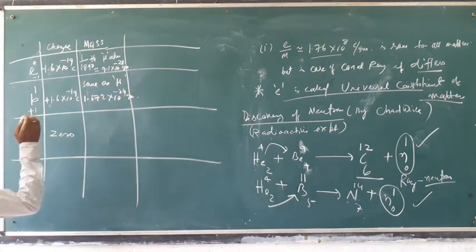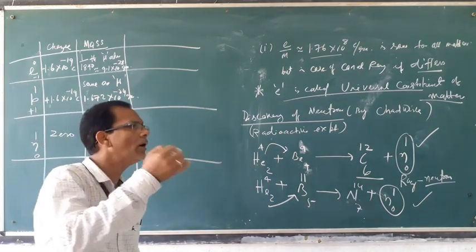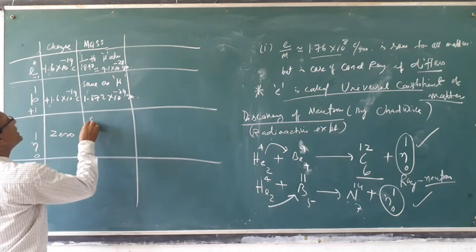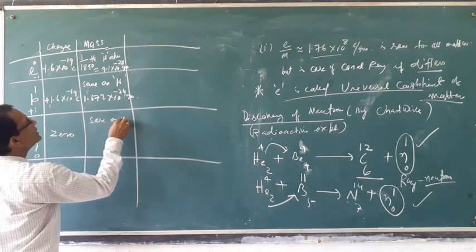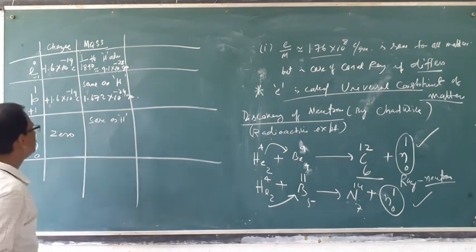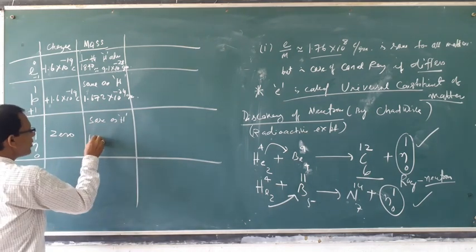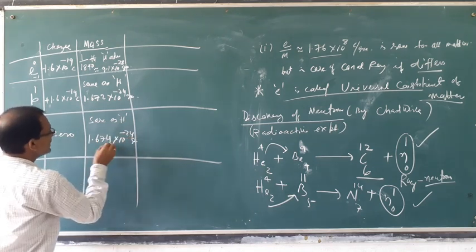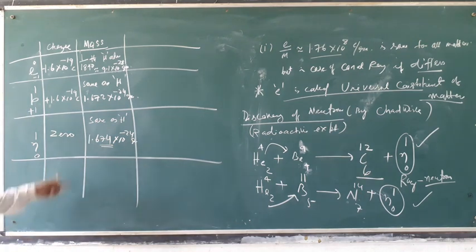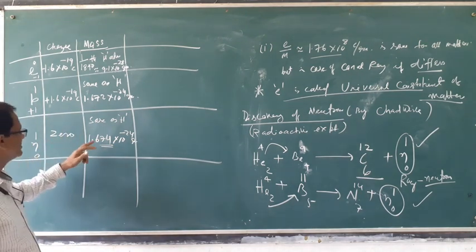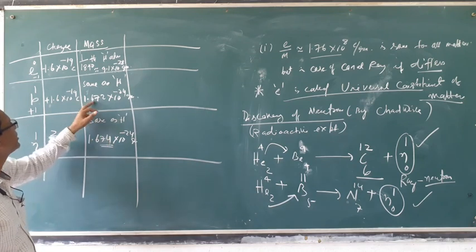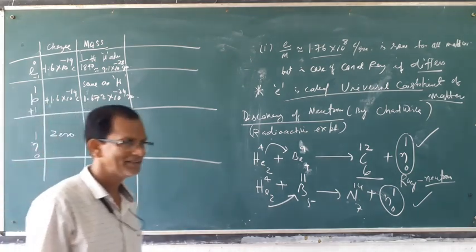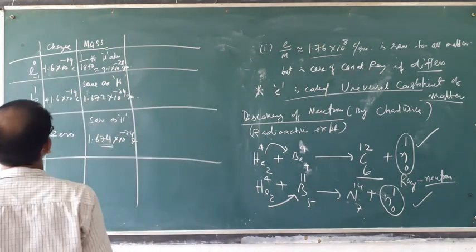But neutron is somewhat, by a very small value, greater than proton. How much? It is almost the same as hydrogen, but somewhat heavy, you can say. 1.674 into 10 to the minus 24 gram. It means very negligibly greater. 1.674, here it is 1.672. It means 0.002 greater. It means almost the same. This is regarding mass.